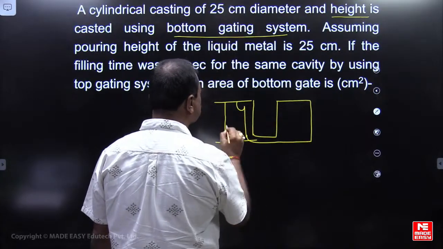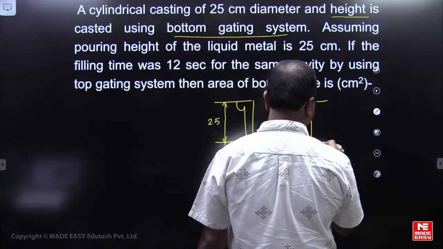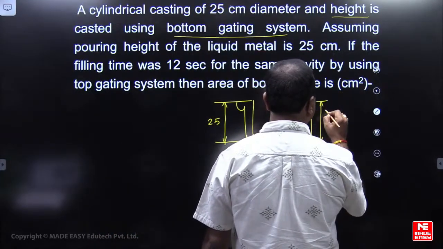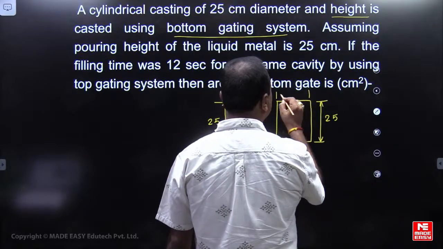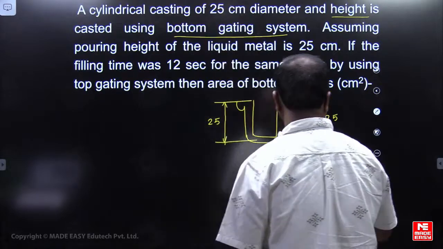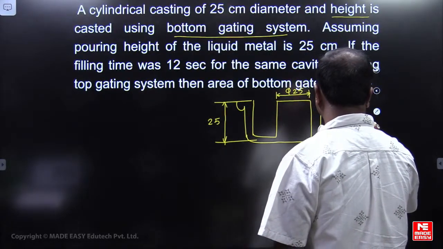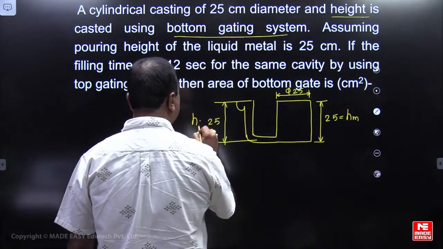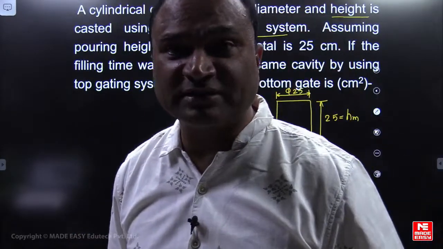So the pouring height is given, friends, 25, and this height is also 25 as given. HM equal to HT, anybody get an idea here? Please observe. This is diameter 25. This is the height of this mold cavity, that is HM. This is HT, the pouring height, equal to 25 centimeter. HM equal to HT.